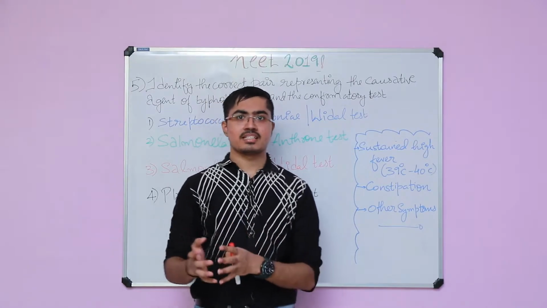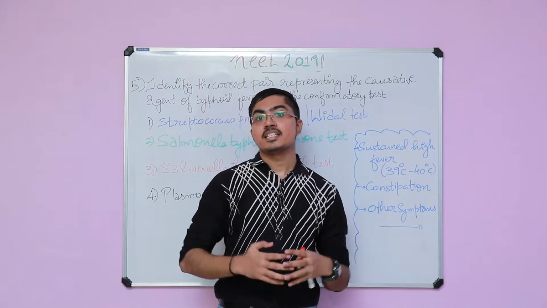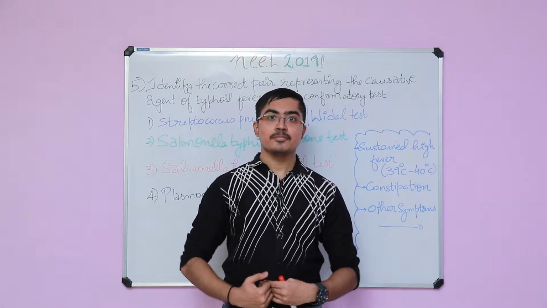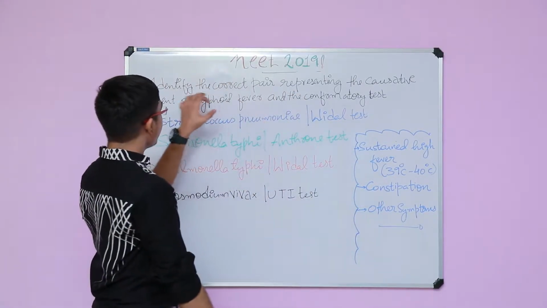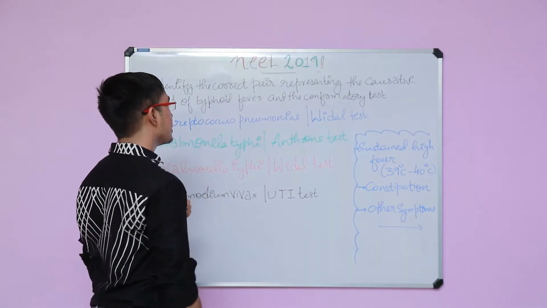That is why we say after your 12th standard, in that particular period before the exam, you will have to revise it at least 4 times. So keep on reading this, and till you clear your entrance exam, you are supposed to read this completely throughout the day. So this is the question: identify the correct pair representing the causative agent of typhoid fever and the confirmatory test.